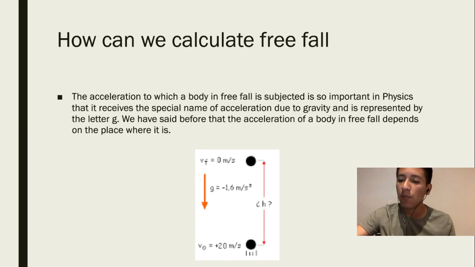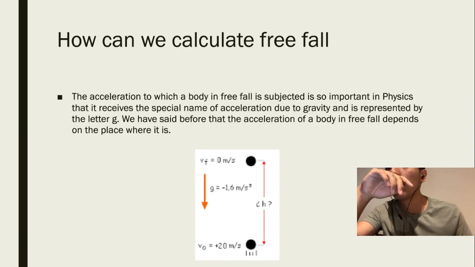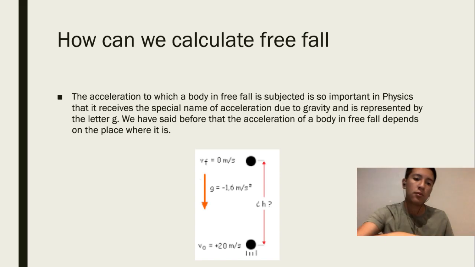So the acceleration will depend on whether you let it fall from your body, like here, or it is going to have more acceleration when you let it fall from something that is taller than you. It is going to have more acceleration while the time that it is falling.